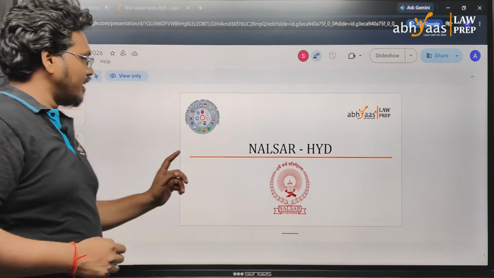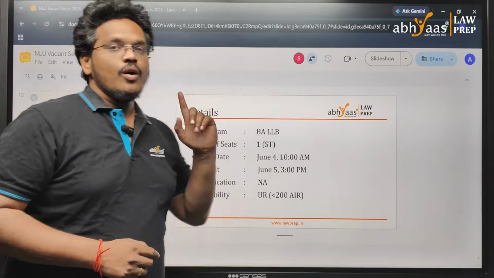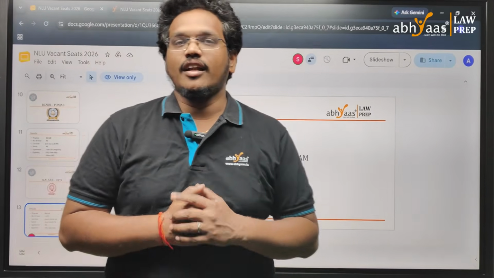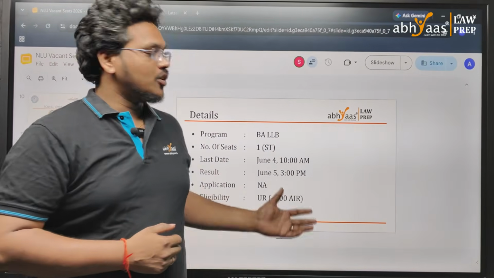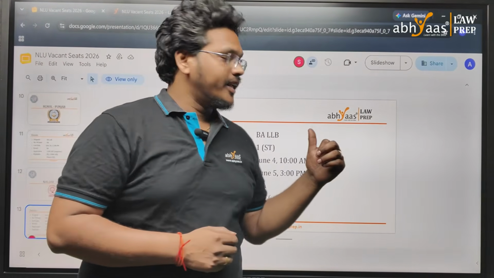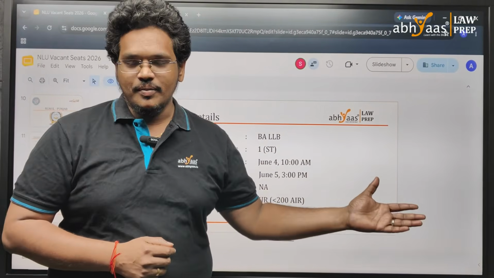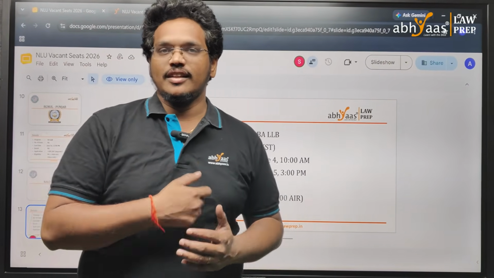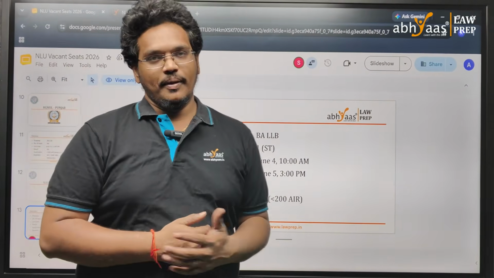NALSAR has released a vacant seat for only one seat. It is under the All India ST category. There is no application fee. The deadline is June 4, 10 a.m., and NALSAR will be releasing the list by June 5, 3 p.m.